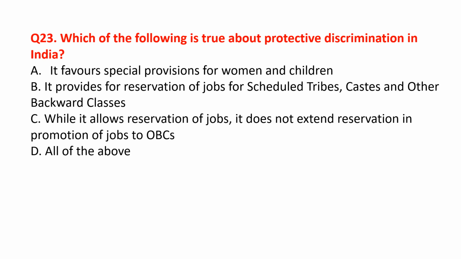Which of the following is true about protective discrimination in India? Let us see the options. It favors special provisions for women and children. This is correct. It provides for reservation of jobs for scheduled tribes, castes and other backward classes. This is also correct. While it allows reservation of jobs, it does not extend reservation in promotion of jobs to OBCs. This is also correct. So the correct option is all of the above.